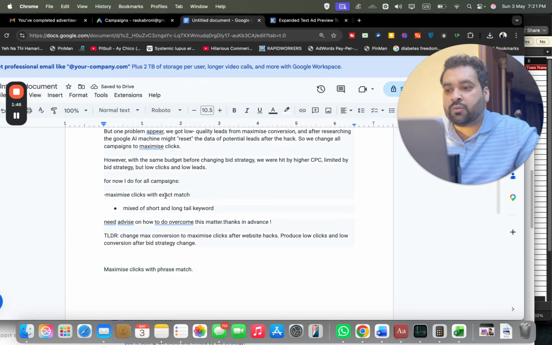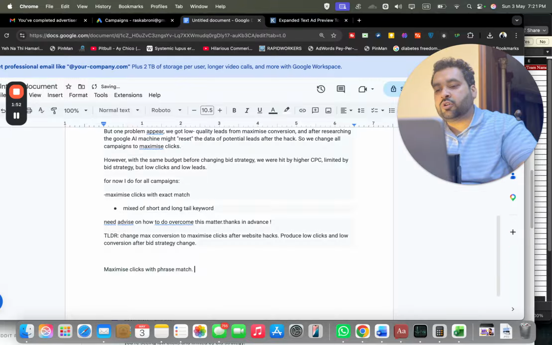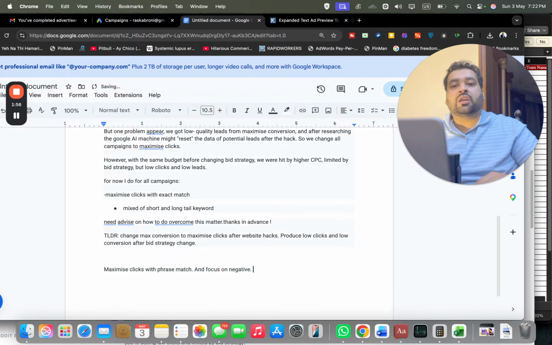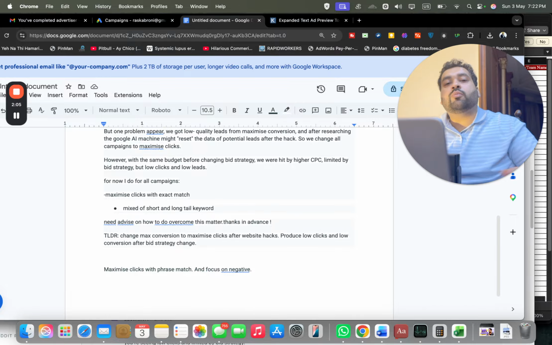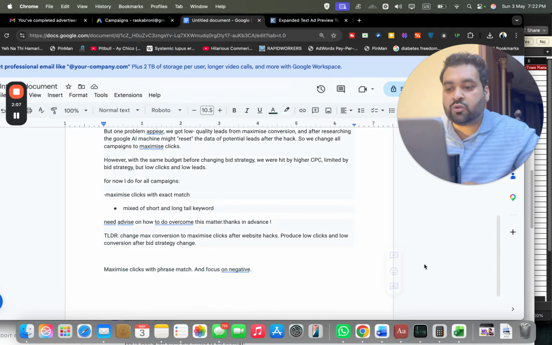Okay, now you are going maximize clicks with exact match. Yeah, that is a good strategy, but in my opinion, go with the phrase match and focus on negatives. This way it will help you to regain what was your lost traffic, what was your lost leads, and then once you start getting leads, the campaign may be optimized, and then after some time you can go back to maximize conversions, and that can produce better results.